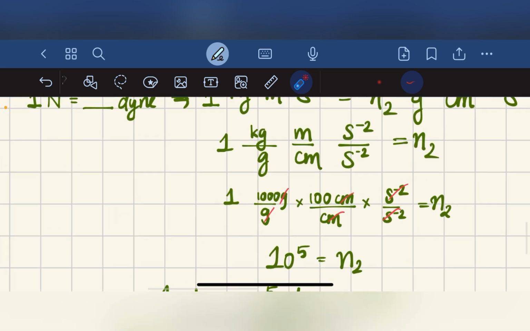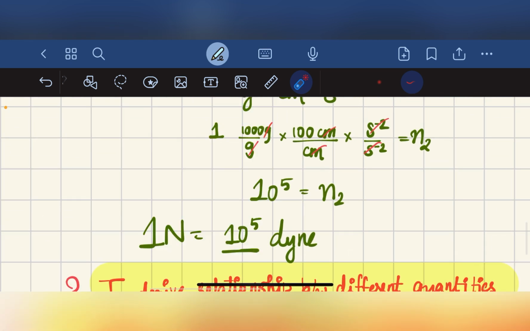So we equate 1 kilogram as 1000 gram, 1 meter as 100 centimeter, and second raised to minus 2 as second raised to minus 2. We can cancel gram and centimeter. 1000 into 100 will be equal to 10 raised to 5. That is, 1 Newton is equal to 10 raised to 5 dyne.